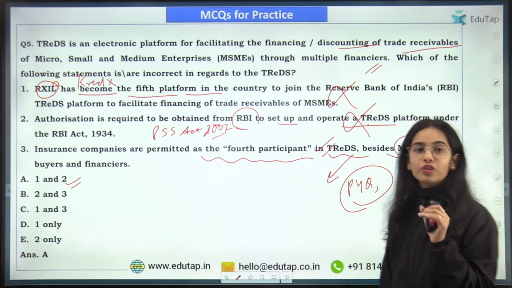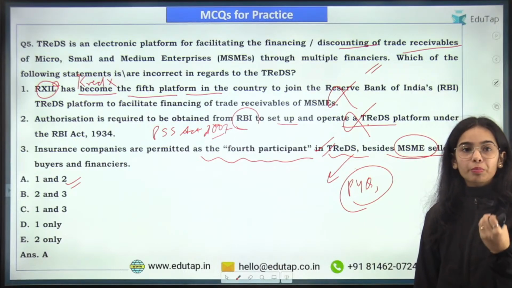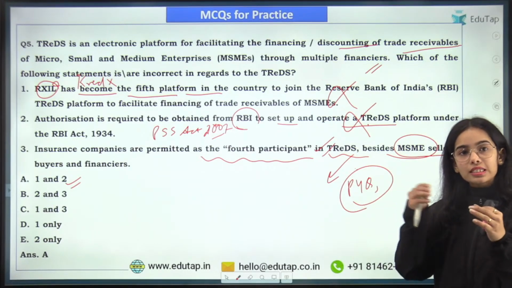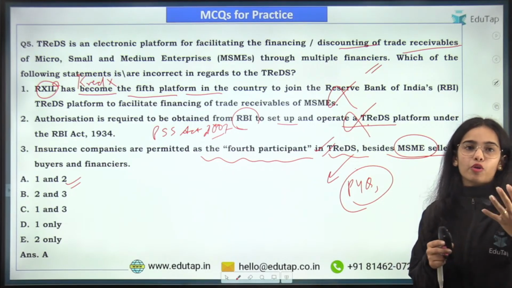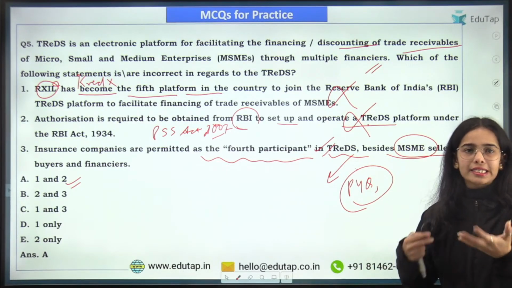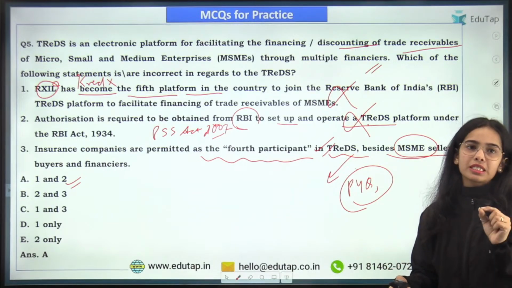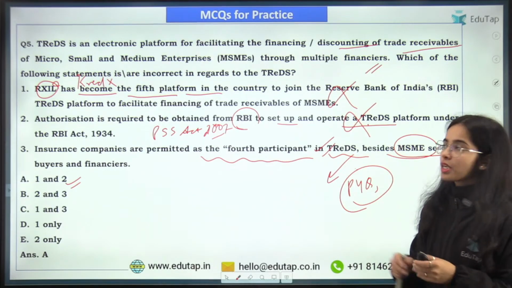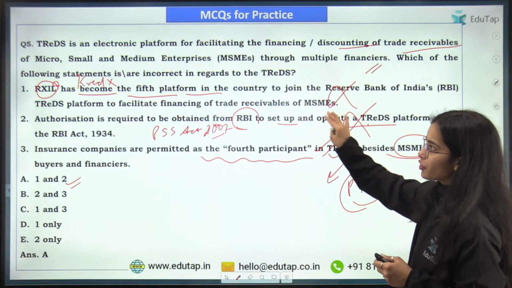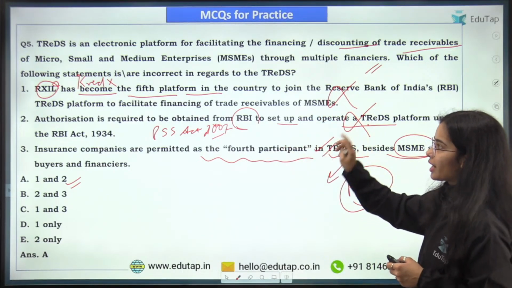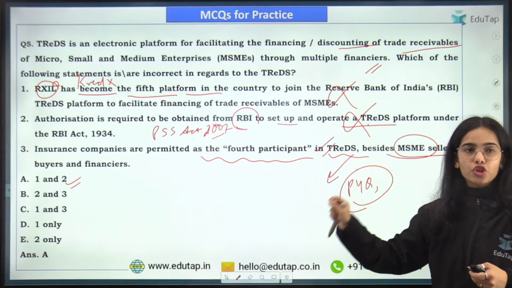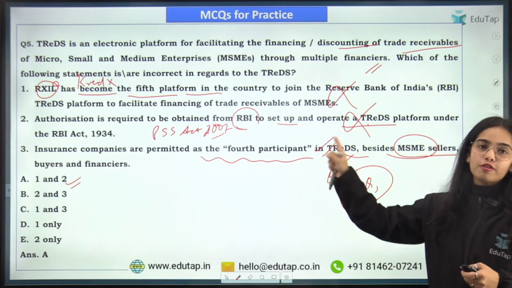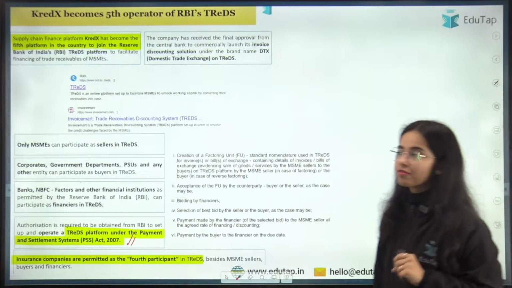Okay. So always remember that whenever we are talking about the payment and settlement system, like if the settlement we are talking about is with the MSMEs and the buyers and such, then the Payment and Settlement System Act is being used. Okay. So CREDEX has become the 5th platform. Authorization is required from the RBI under the PSS Act of 2007, and insurance companies are permitted as the 4th participant. So first and second were wrong.